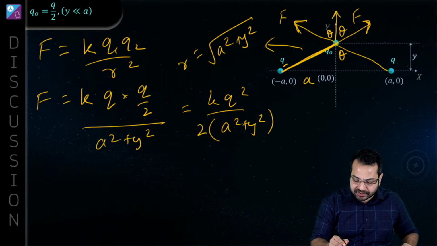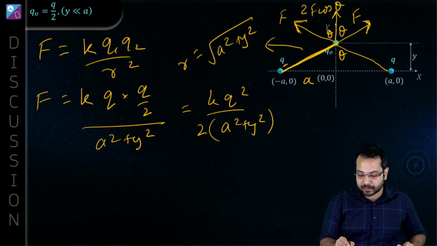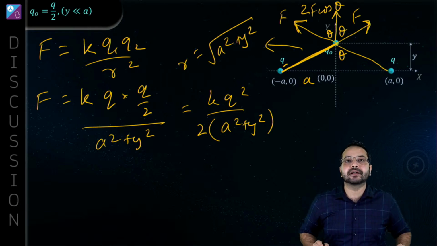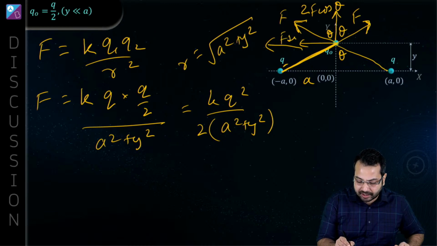The component in this direction is F cos theta due to one force, and F cos theta due to the other, so they add up to 2F cos theta. And the F sin theta components cancel out.